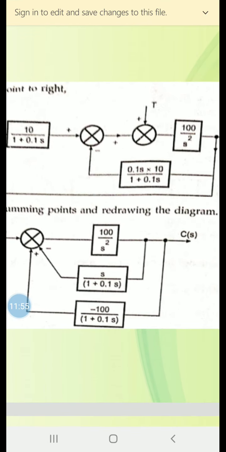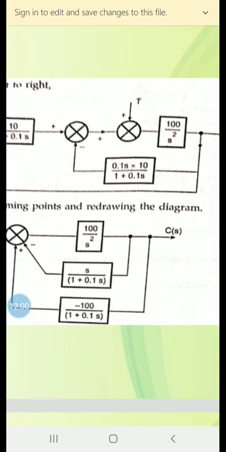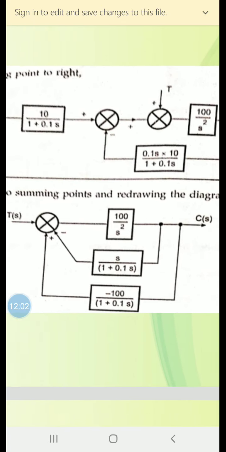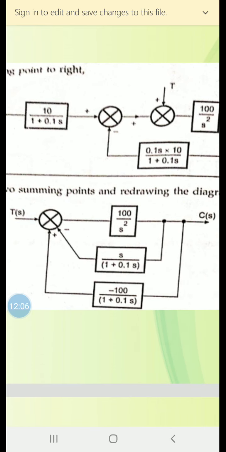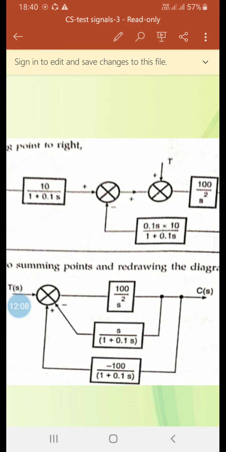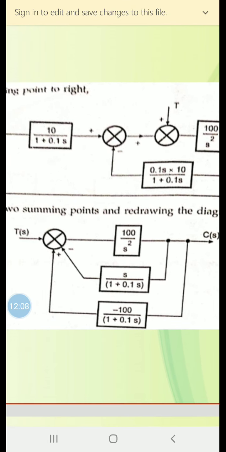Now we can see, combining the two summing points and redrawing the diagram. T of s input will be 100 by s square as it is. Then this will come s divided by 1 plus 0.1s. How is it s divided by 1 plus 0.1s? 0.1s into 10 will be how much? s, divided by 1 plus 0.1s.